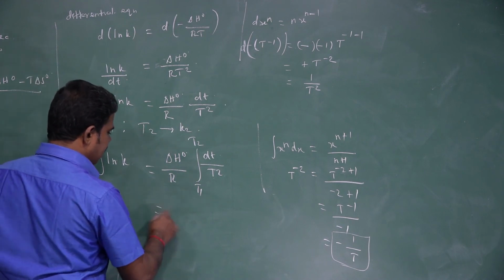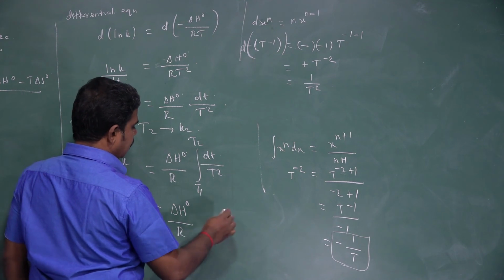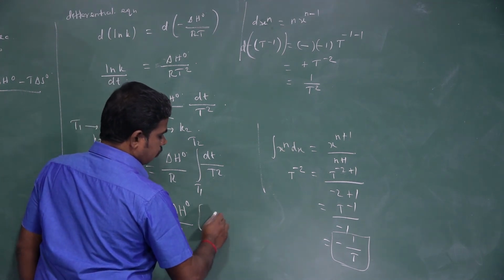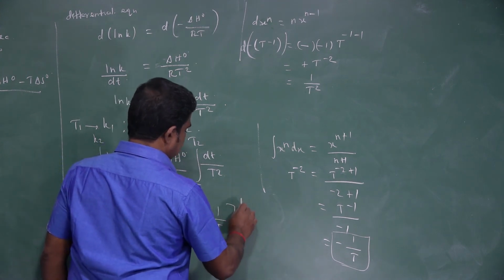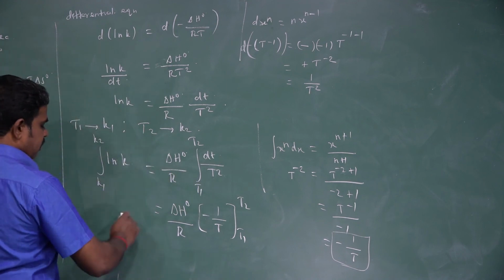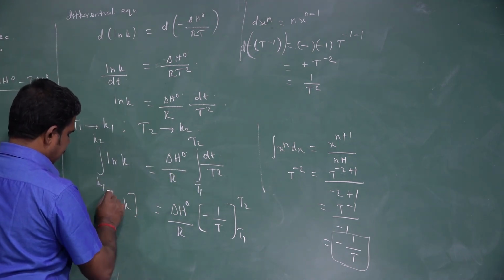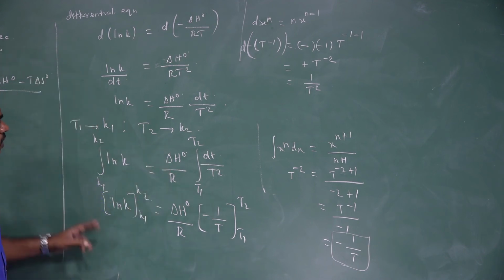So here we take delta H naught by R, with minus 1 by T between T1 and T2, and ln K between K1 and K2. What is the limit here?